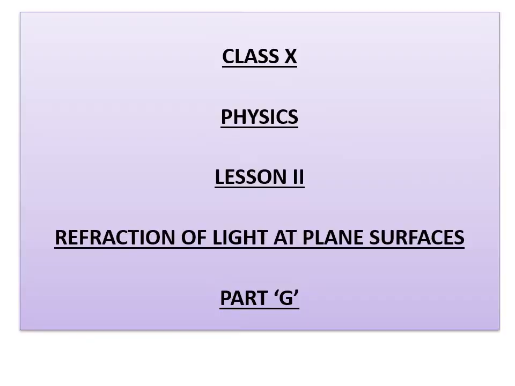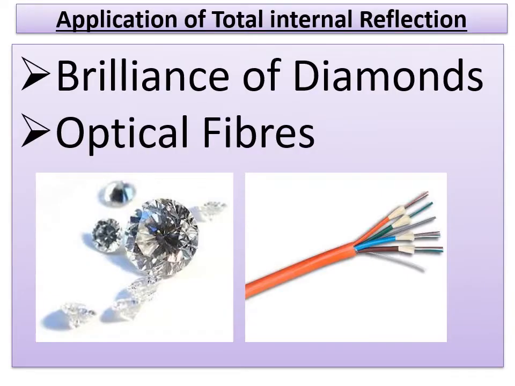In the last class, we learned what total internal reflection and critical angle are, their definitions and all. So today we continue with the next part of the lesson. Here we have to know how total internal reflection is used. That is, the applications of total internal reflection. One is the brilliance of diamonds, the other one is optical fibers.